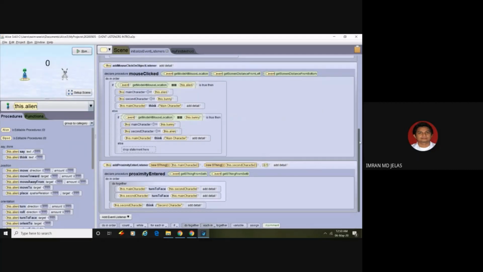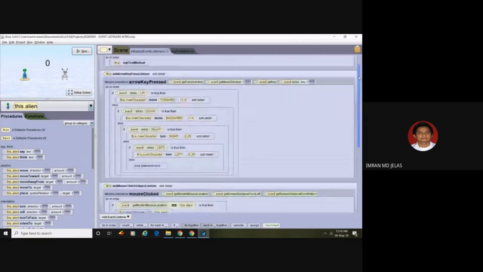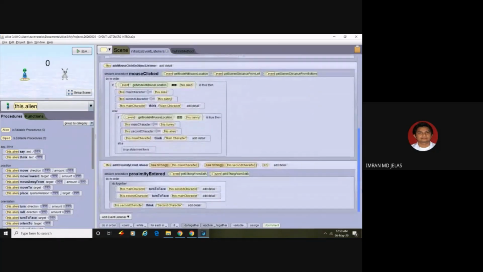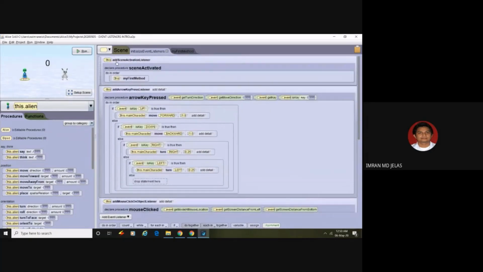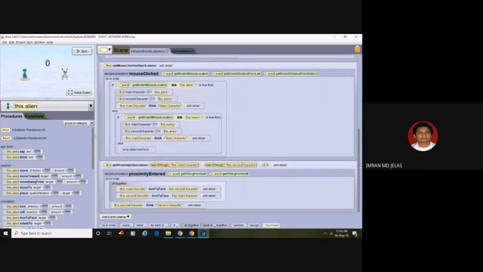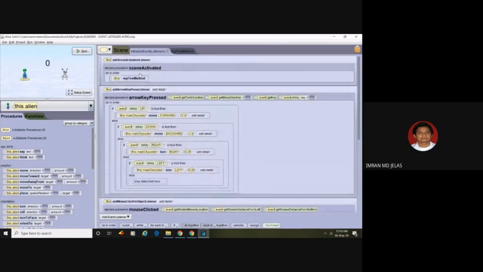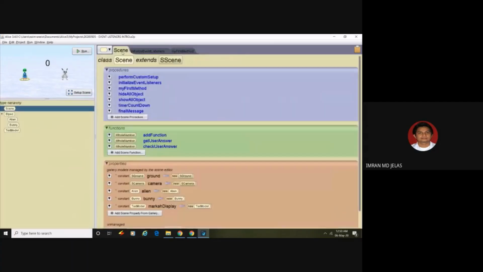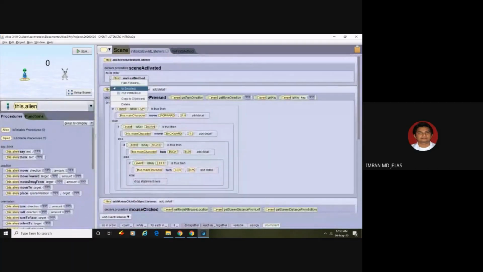So the last thing we need to learn is how to start our program only when they are close to each other. To do that, we need to manipulate scene activated and also proximity enter. Now you can see that our scene is activated with my first method, which is this one, where we already cancelled everything. So maybe we can try to disable this one. Let's see what will happen.